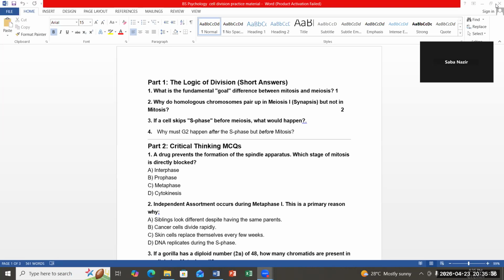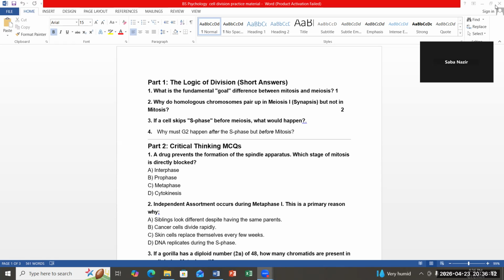In mitosis, not only does the number of chromosomes remain the same, the genetic material also remains the same. There is no variation, no crossing over, no new combination of genes produced in mitosis. While in meiosis, new combinations of genes are produced. So in the exam, if 5 pairs are given to you and we ask for differences, you are not simply writing one difference. You are writing 2 to 3 logical differences.